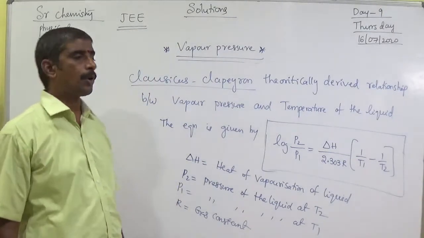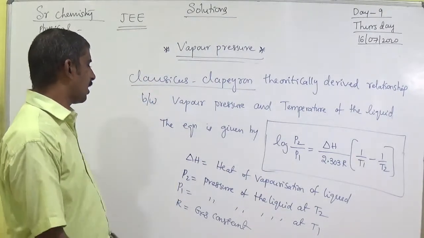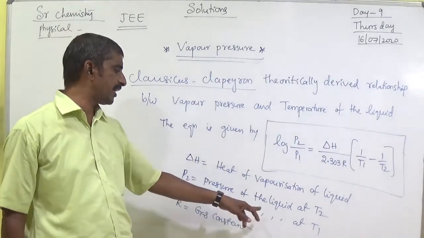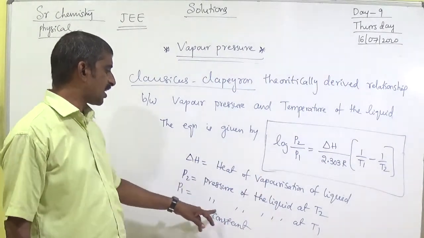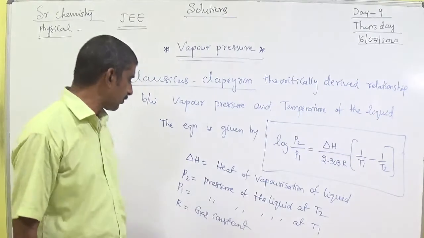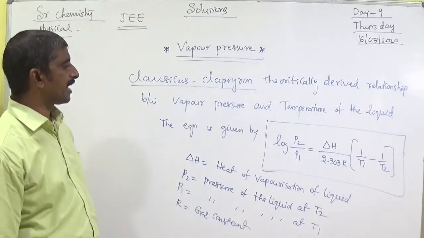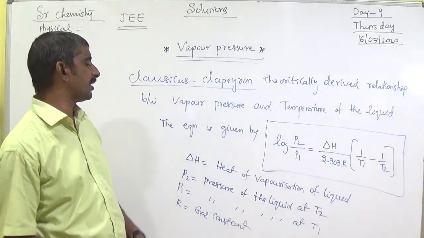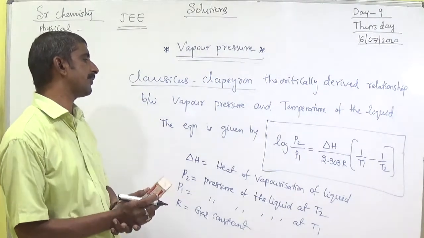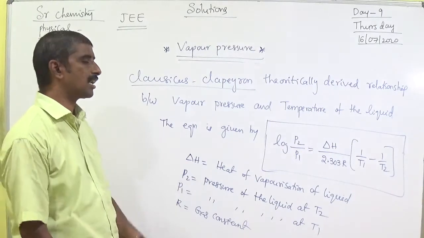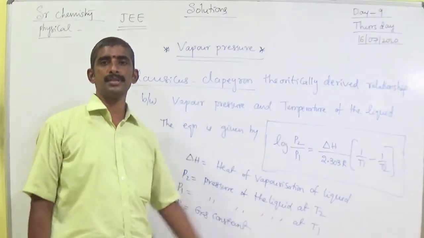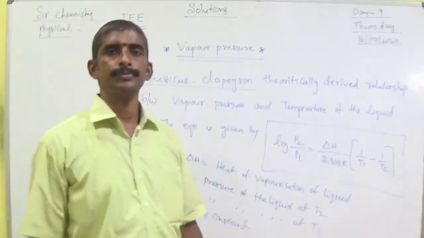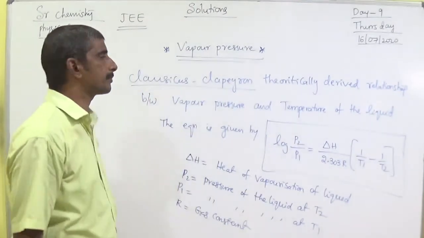P2 means pressure of the liquid at T2, P1 is pressure of the liquid at T1, R is the gas constant, and delta H is the heat of vaporization of the liquid. For objective exams, this formula is important. Okay, next one.